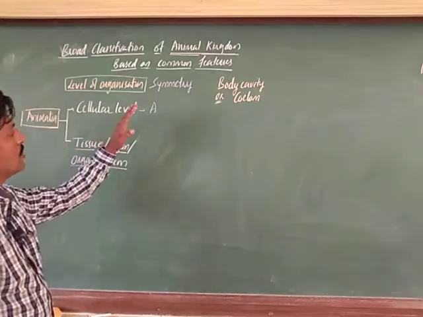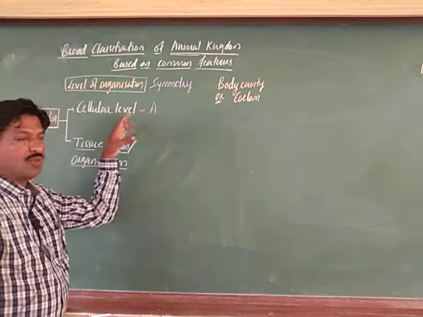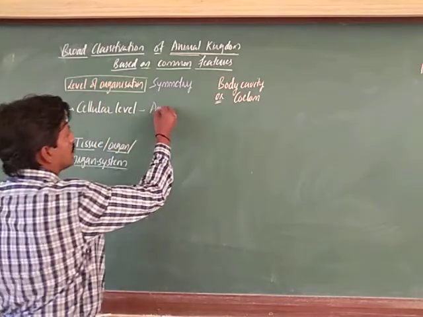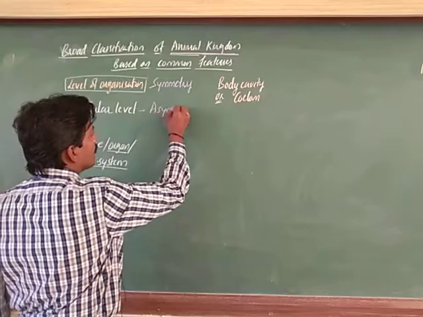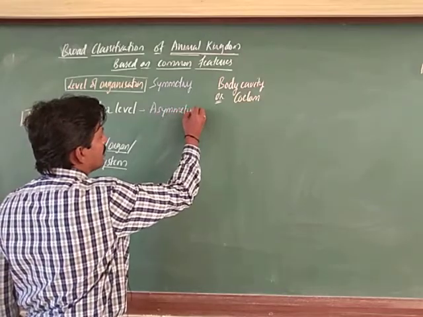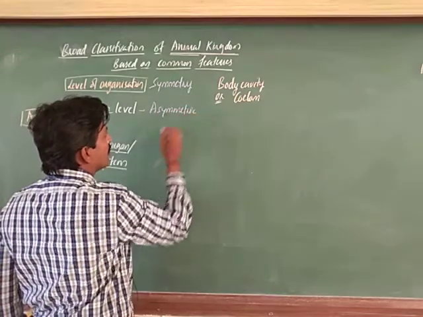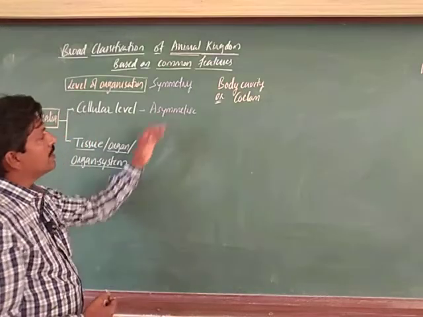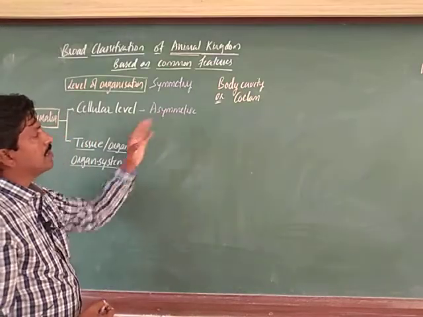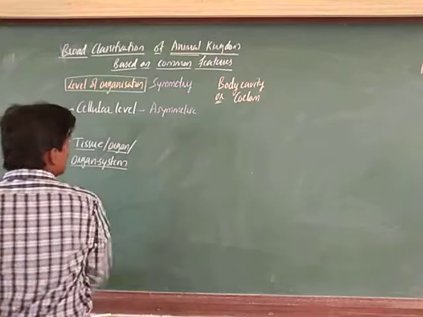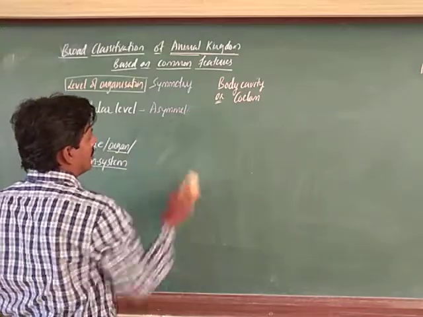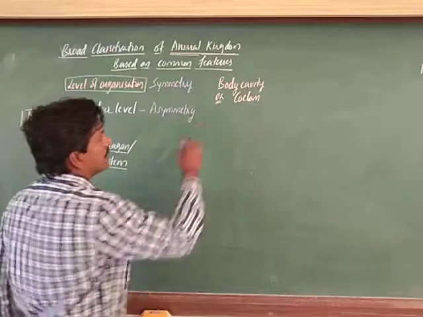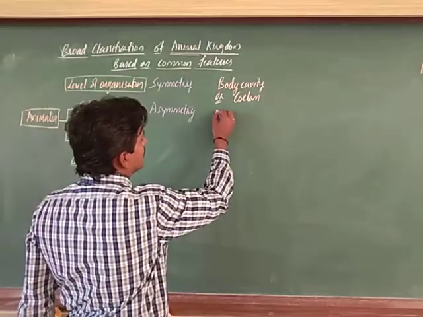the organisms which show the cellular level show the kind of symmetry which we call asymmetry. So, you can write it as asymmetry, and the body cavity is absent here.